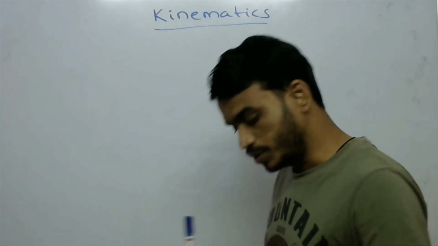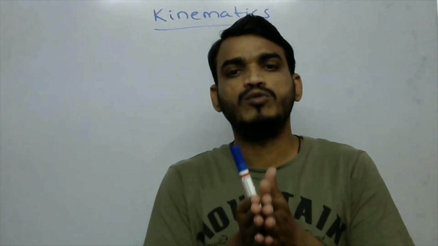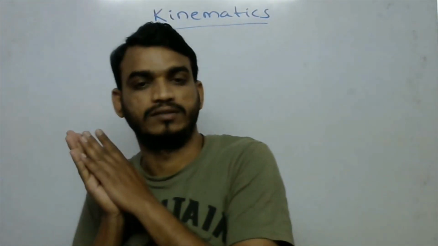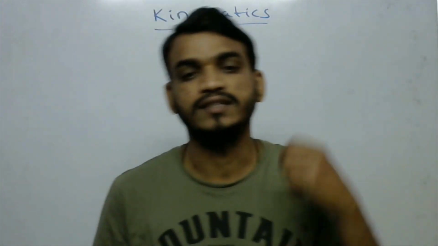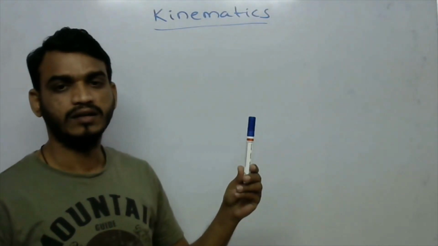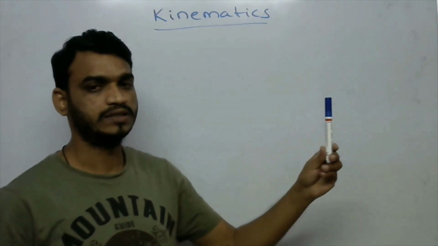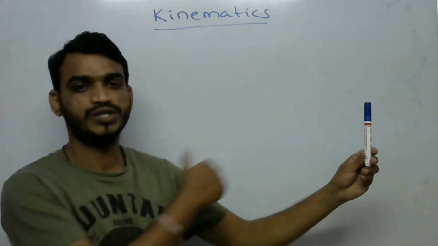Now, what is motion? Motion means if any object changes its position, then we can say that the object is in motion. In the same example, it is moving as time passes, so with respect to me, this object is in motion.